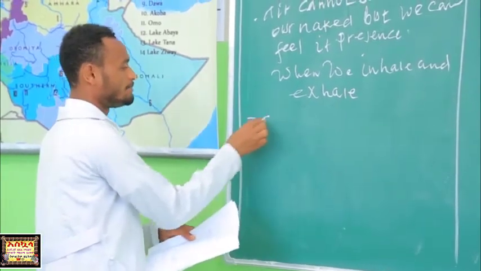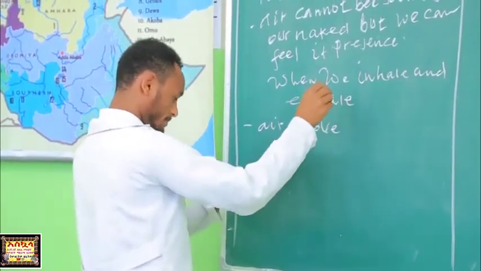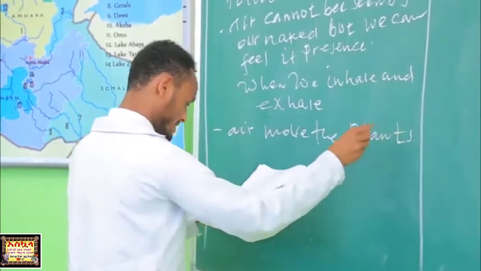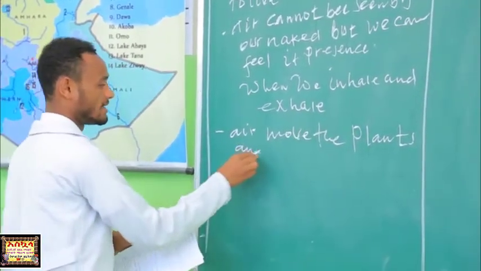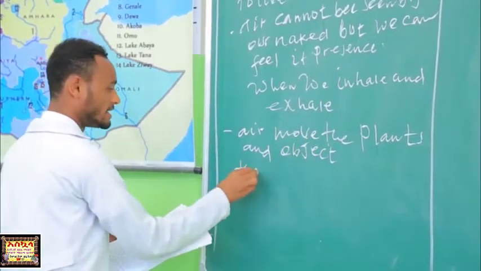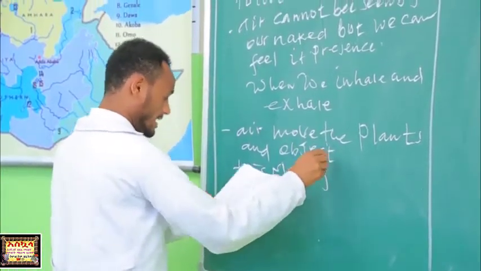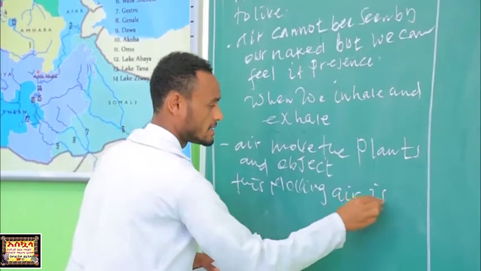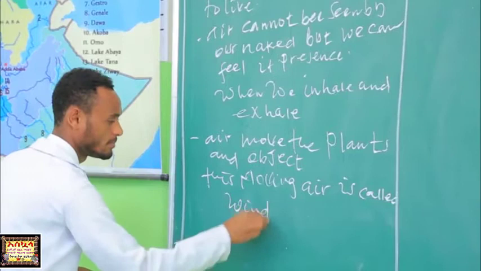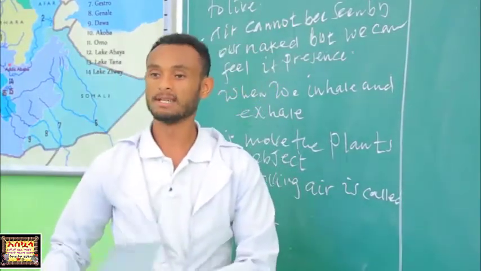So air moves the plants and objects. This moving air is called wind. Students, have you seen air with your naked eyes?